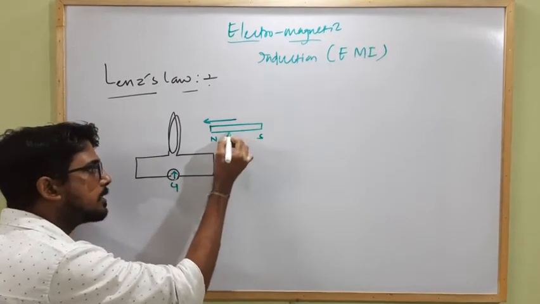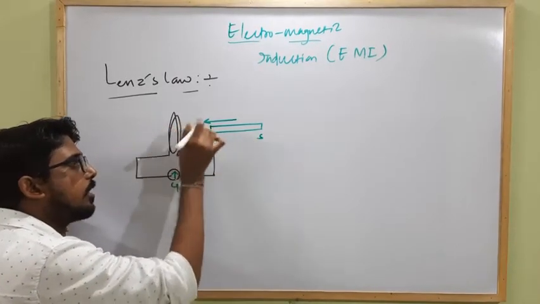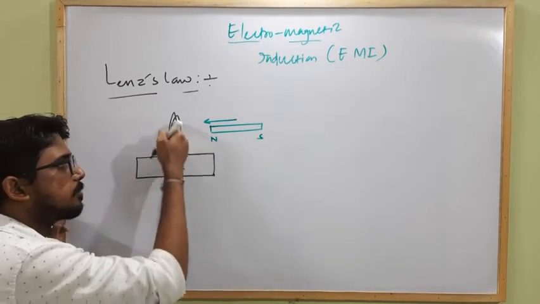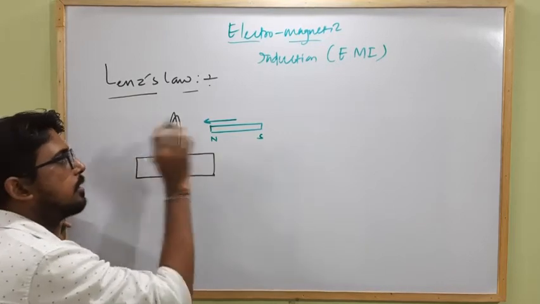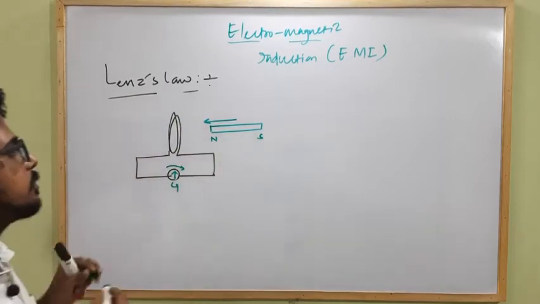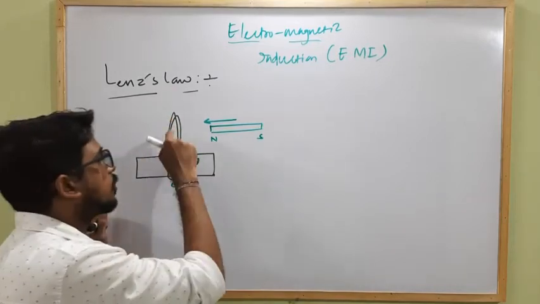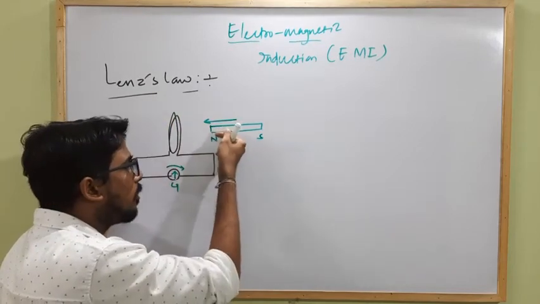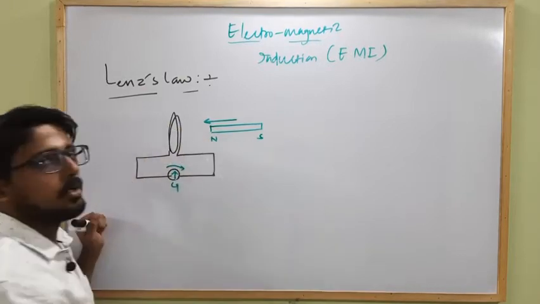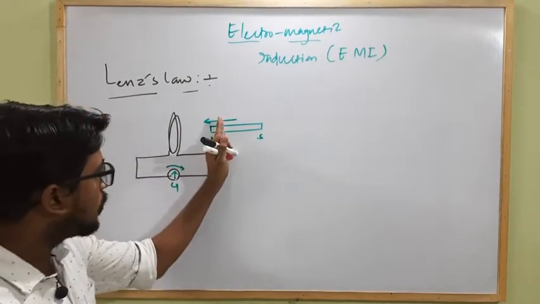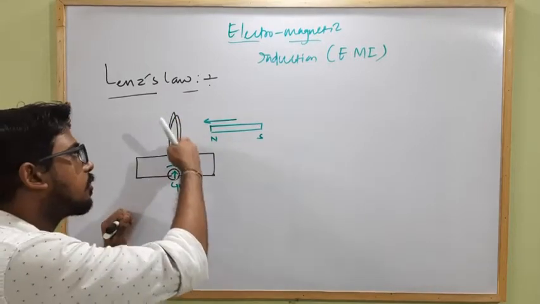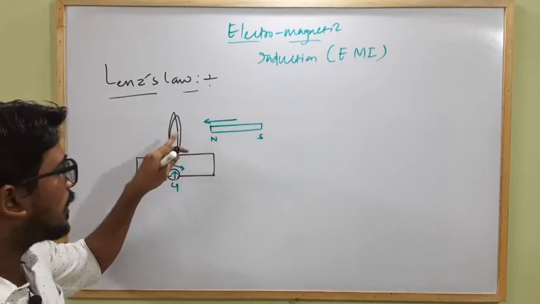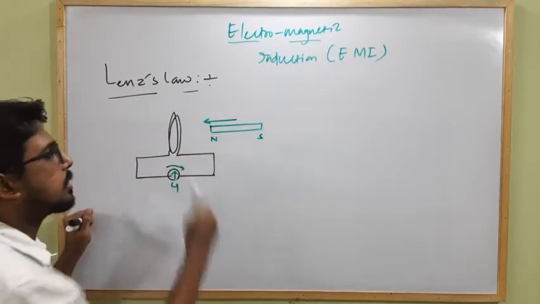So when we are moving this north pole towards this circular coil, the galvanometer shows a certain deflection, due to which a current I starts flowing through it. So what will be the direction of this current flowing through this coil? What is the cause of this induced current? The cause of this induced current is the moving of the north pole towards the circular coil. If the north pole is moving towards the circular coil, only then is the current induced within this circuit. That means the cause of the induced current is the motion of the north pole towards the circular coil.